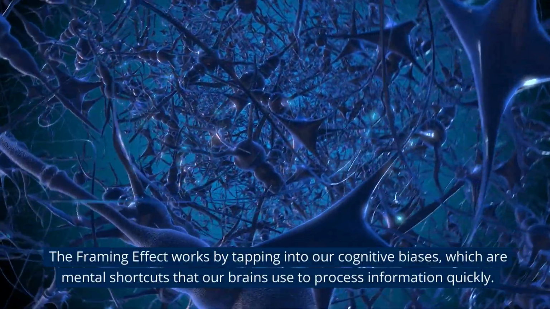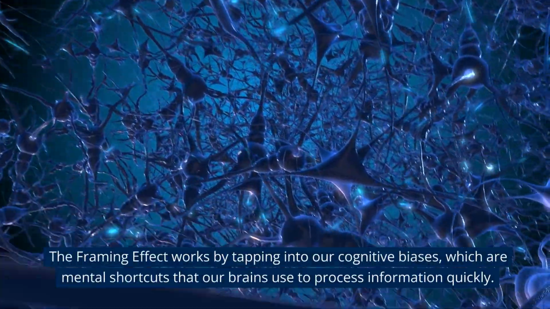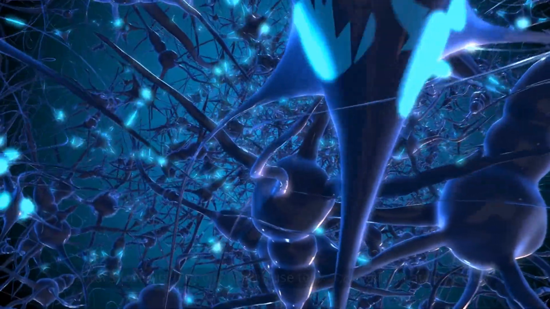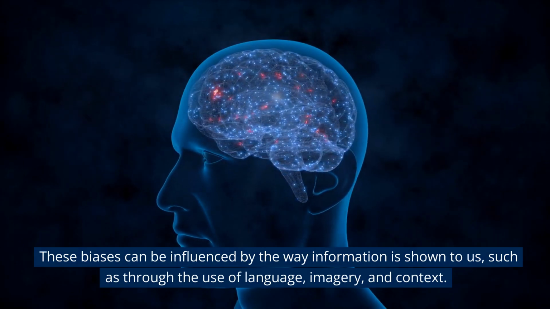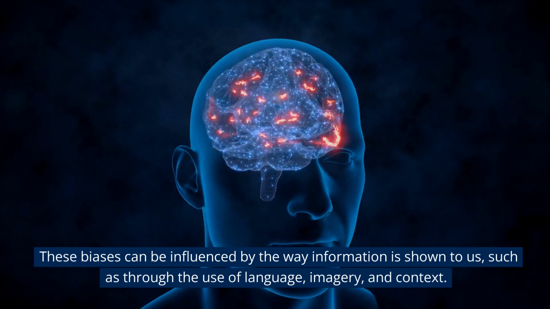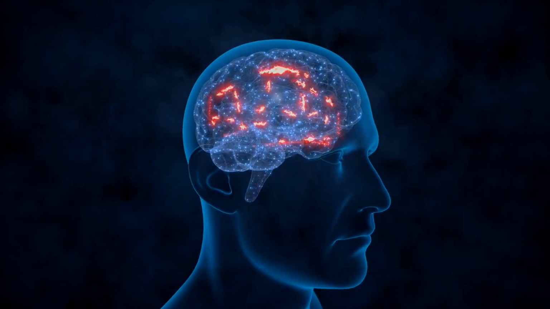The framing effect works by tapping into our cognitive biases, which are mental shortcuts that our brains use to process information quickly. These biases can be influenced by the way information is shown to us, such as through the use of language, imagery, and context.